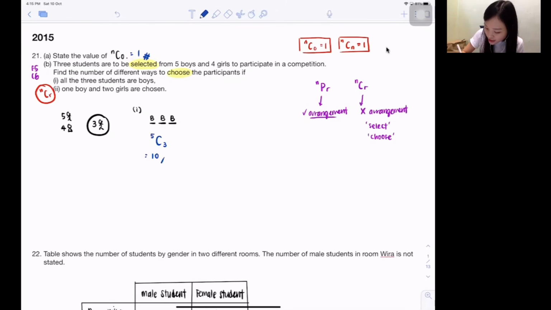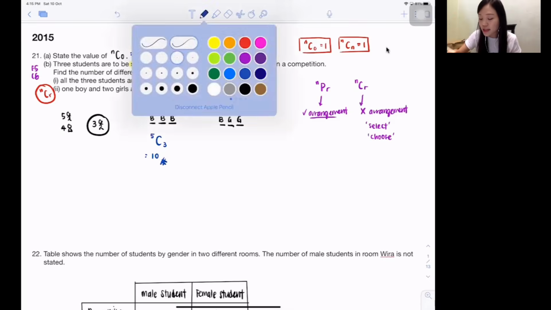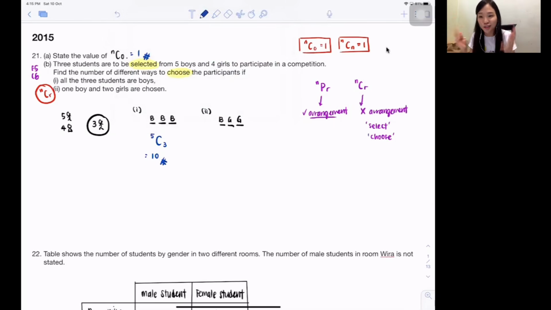So isn't it? There's exactly 10 ways for them to come inside. Done. Just like that. Then the second one. The second one, they say one boy and two girls are chosen. So they say one boy and then two girls. You know there must be one boy and then two girls. Correct?